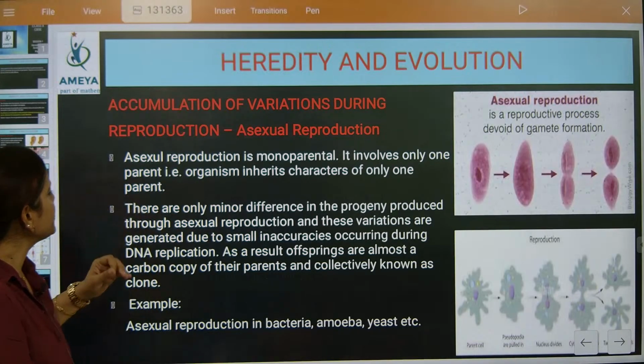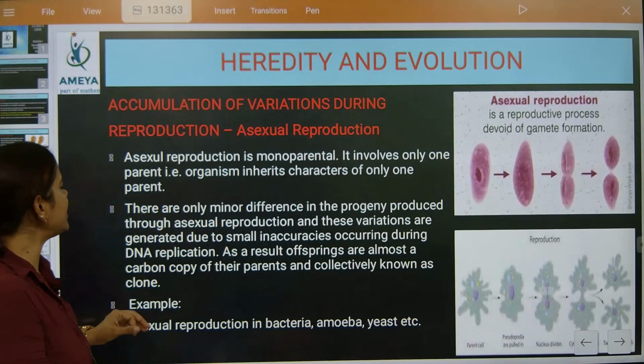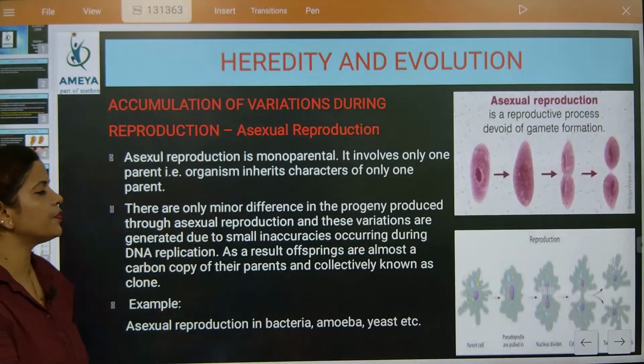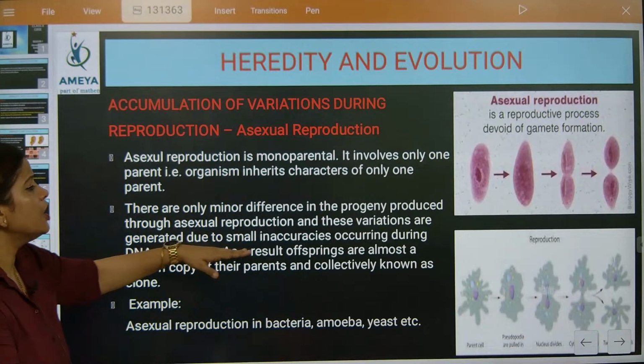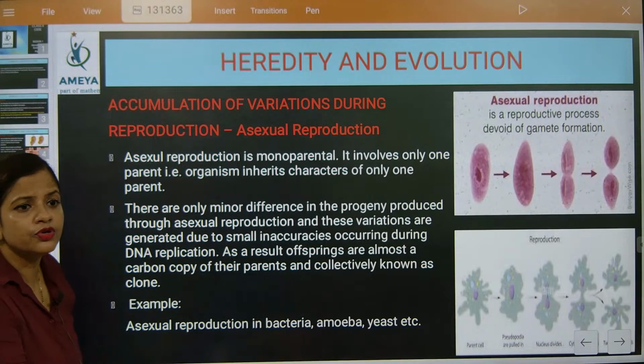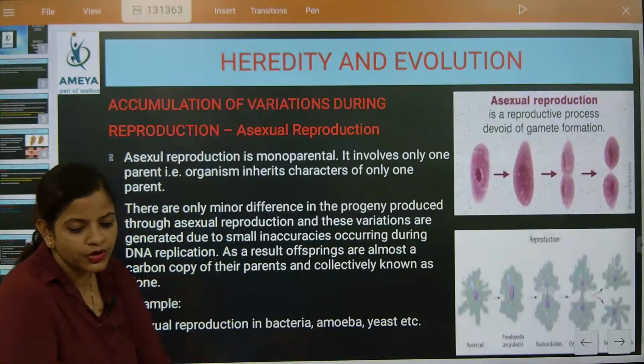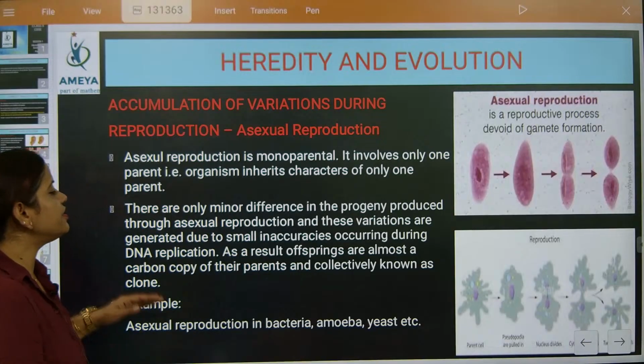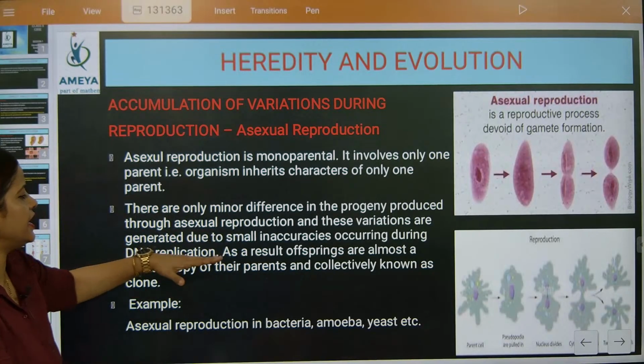Lokesh, good evening, beta. So there are only minor differences in progeny produced through asexual reproduction, and these variations are generated due to small inaccuracies during DNA replication.